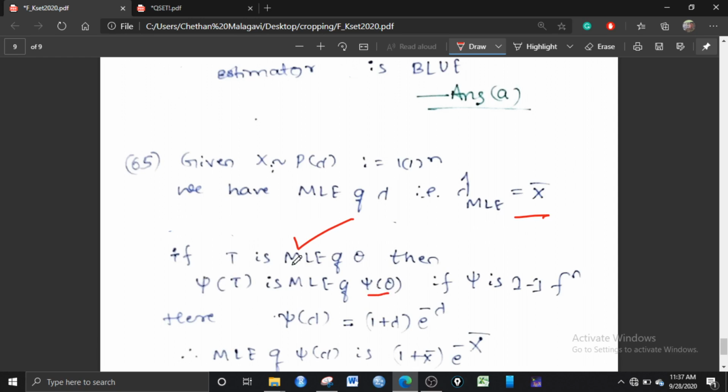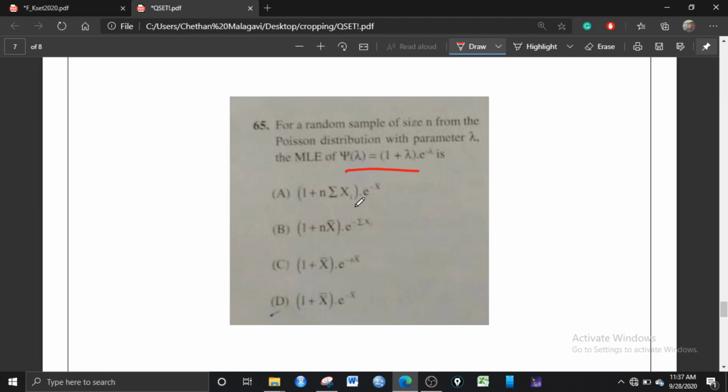I will repeat again. If T is the MLE of theta, then xi of T is the MLE of xi of theta, provided this xi is a one-to-one function. Here you can observe that X bar is the MLE of lambda. Here xi of lambda is a one-to-one function. So wherever lambda is there, you just substitute X bar. So (1 plus X bar) times e to the power minus X bar. So option D. This is the right answer.